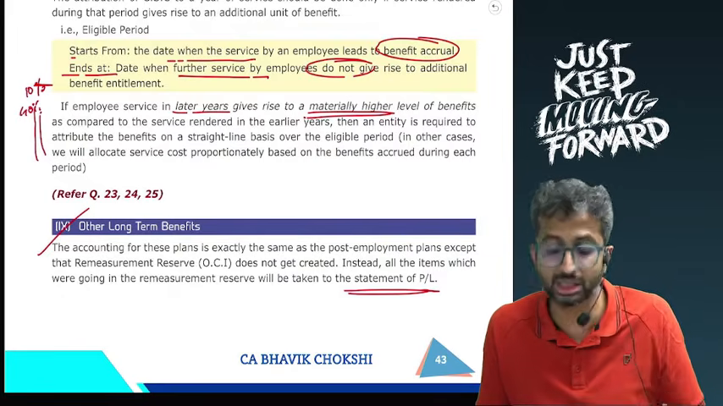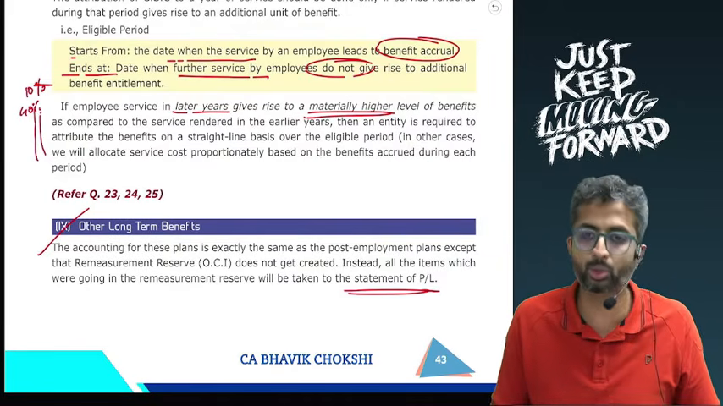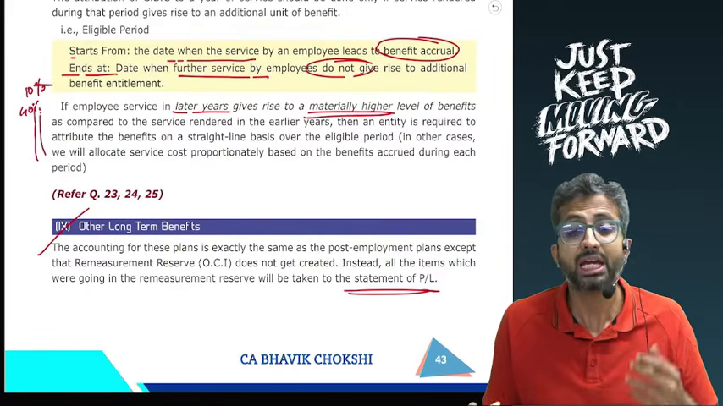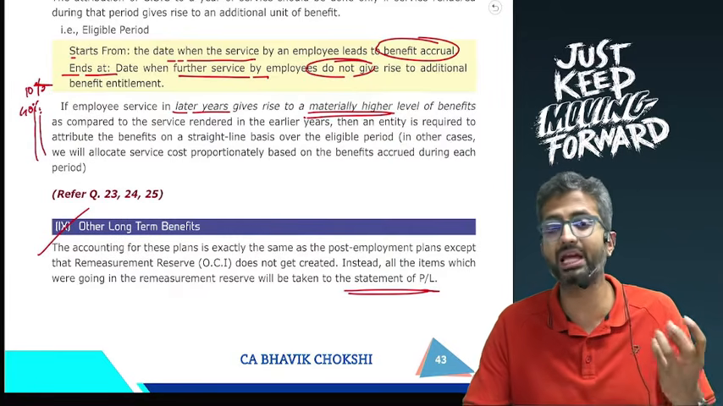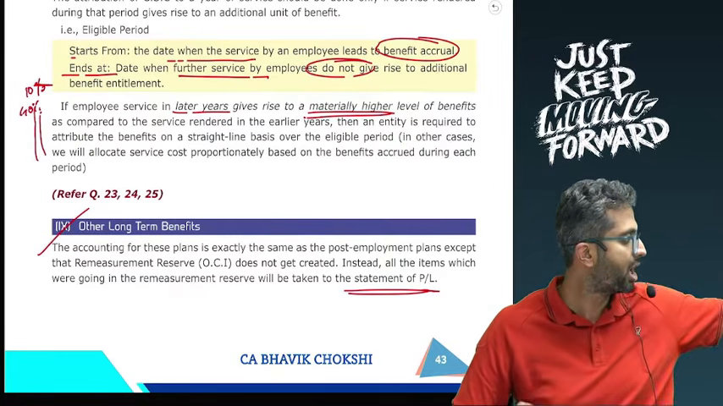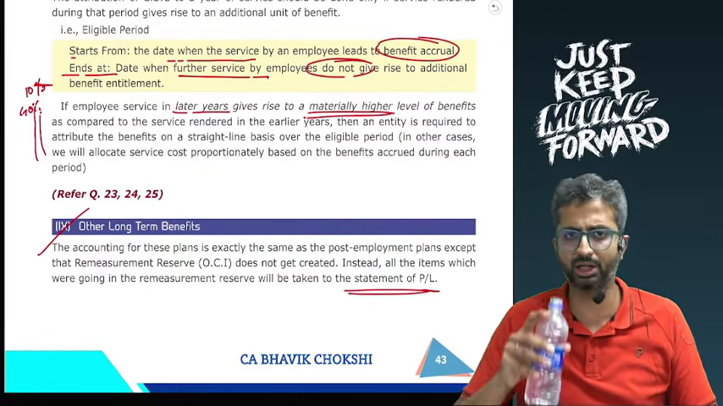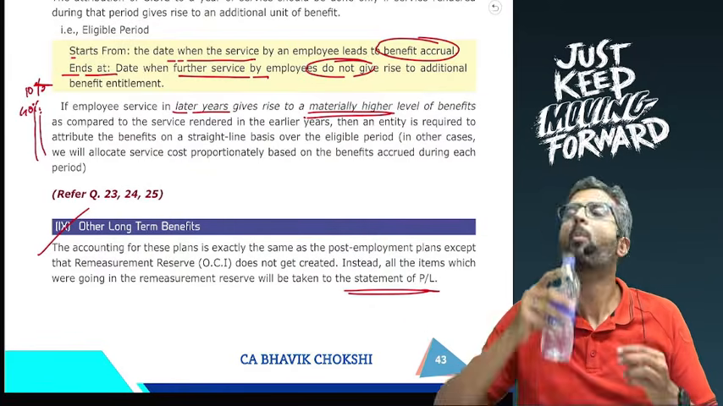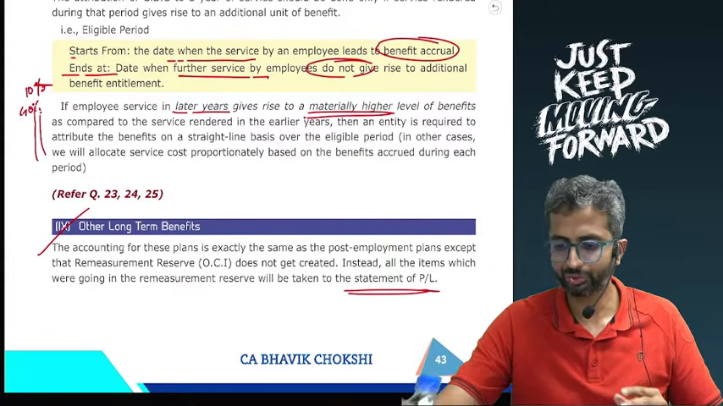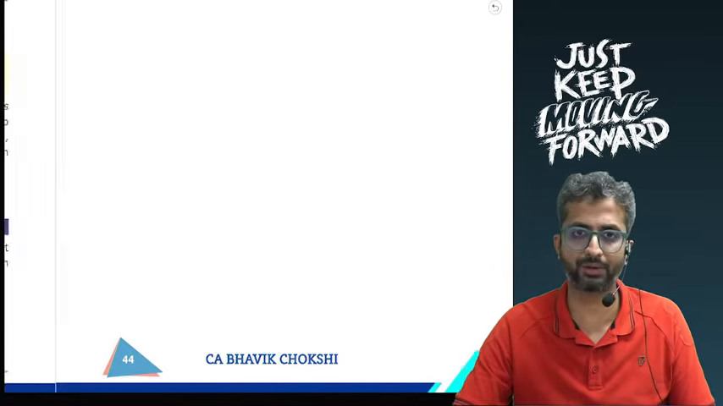So when you read the question, you have to be clear whether it is a post-employment question or other long-term benefit question. If it is a post-employment question, then there will be a remeasurement reserve that gets created. But if it is an other long-term benefit question, then this will not separately be created. The gain or loss over here will go to the profit and loss.